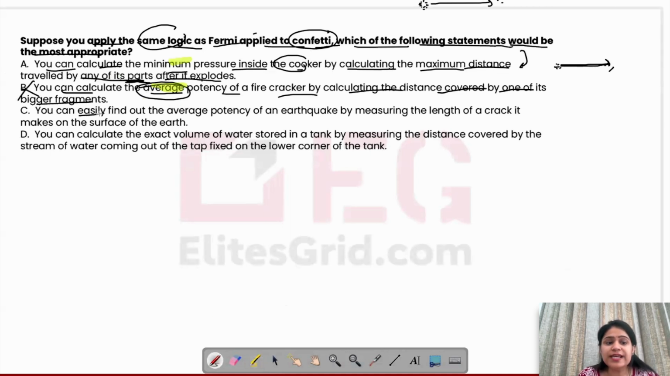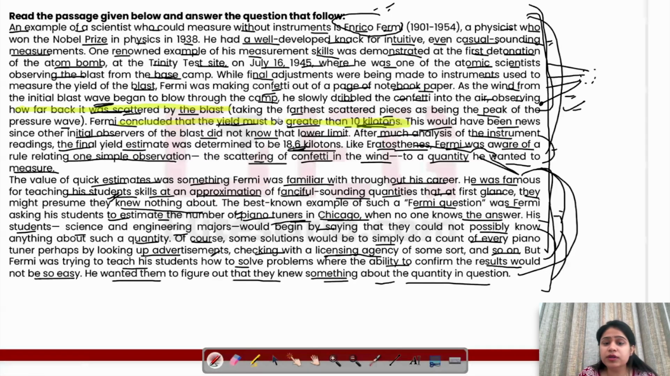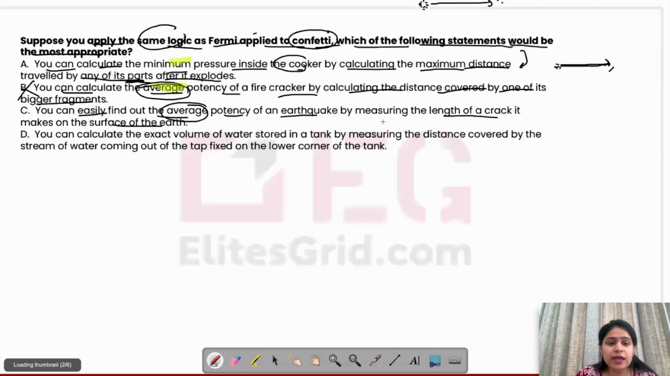C: You can easily find out the average potency of an earthquake by measuring the length of a crack it makes on the surface of the earth. Again, average की बात नहीं हो रही है. We are again talking about, he did not calculate average, he just calculated the minimum value कि इससे ऊपर तो होगा ही. So again, we cannot really take this option as correct because it's again talking about average.